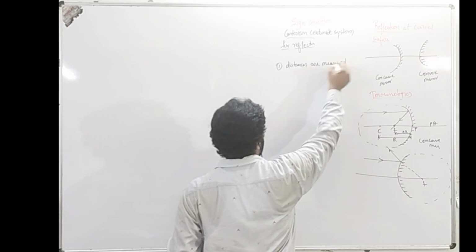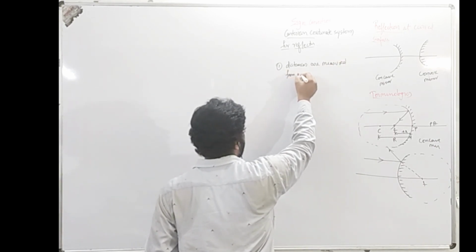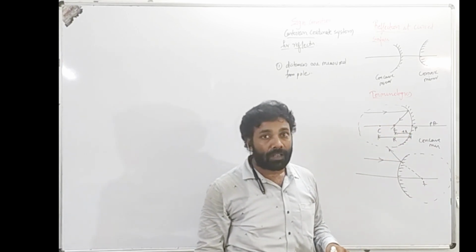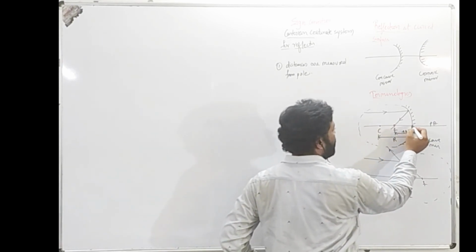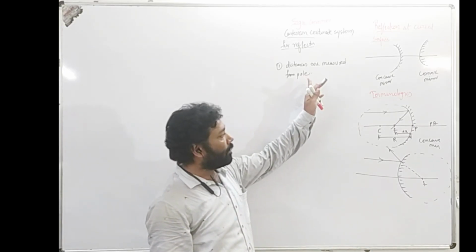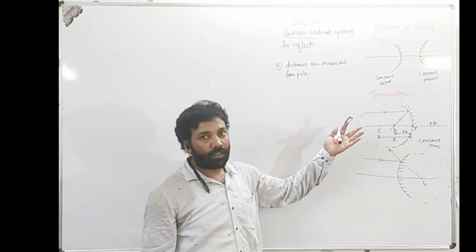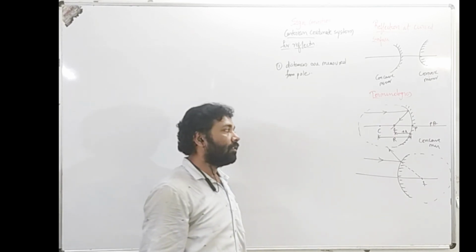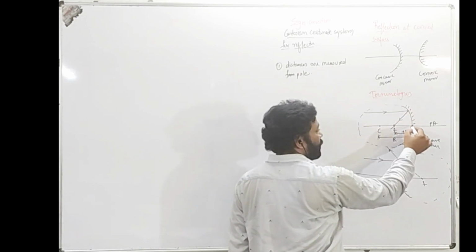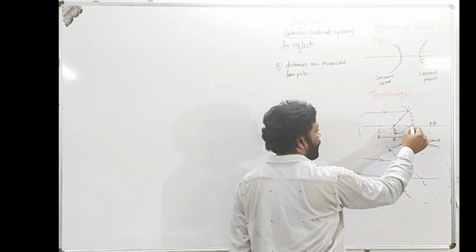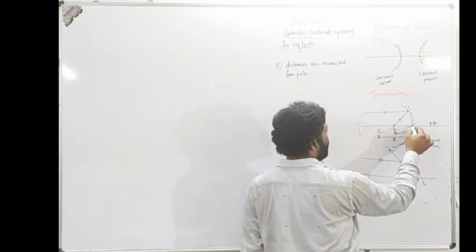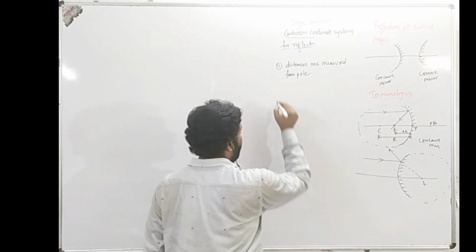What do we mean by this point? It means that when you start measuring the distance, let's say if you want to measure the focal length, the zero mark of the scale must compulsorily be at the pole. Ultimately, the pole is the origin if you compare it with the mathematical coordinate system. So all the distances are measured from the pole. Zero of the scale is kept over here, compulsory, whether you measure in this direction or from left to right.